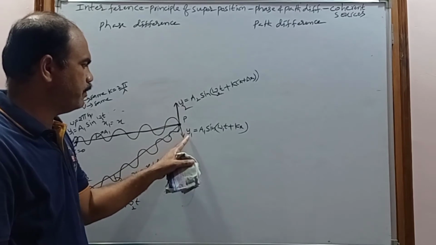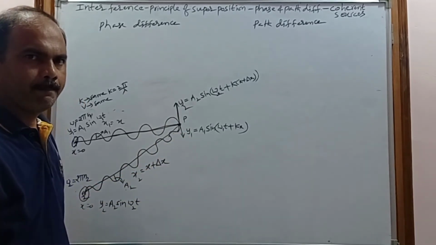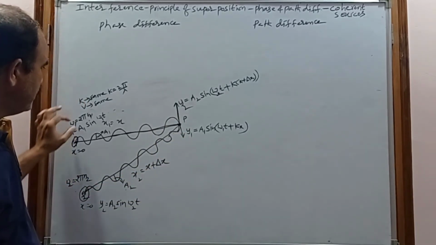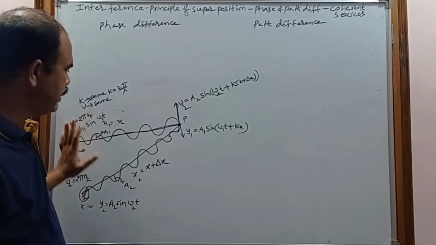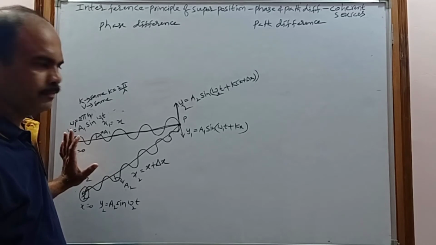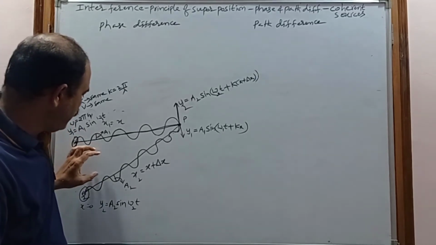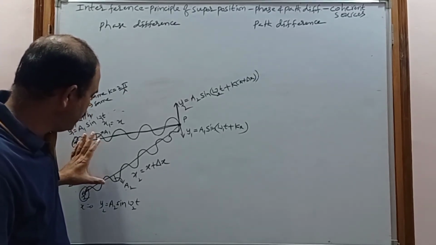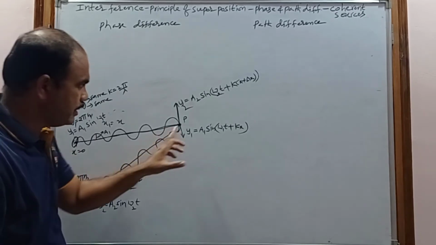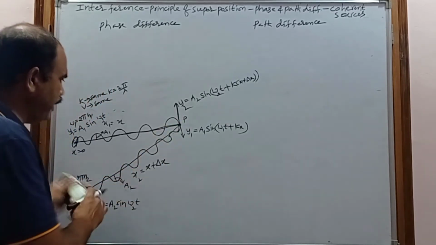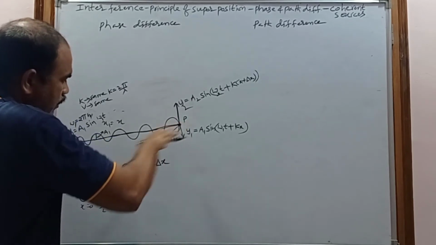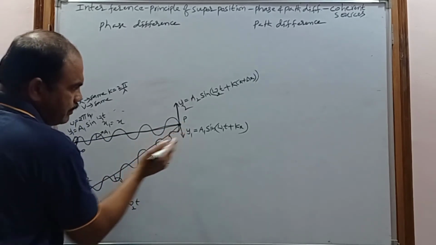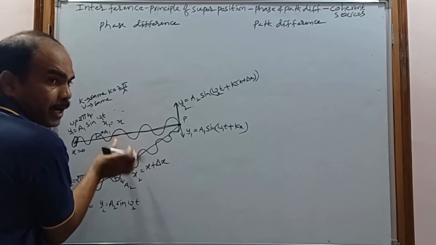This is the displacement produced by the first wave. But here the two waves have different frequencies. They don't have the same frequencies. When the waves coming from these two sources reach this particle, they follow different paths, so they have some path difference.